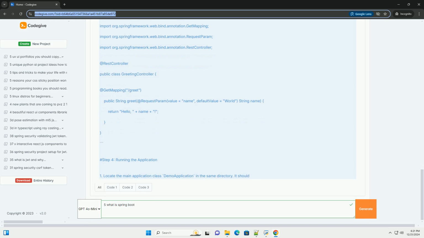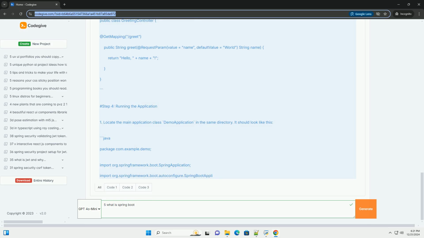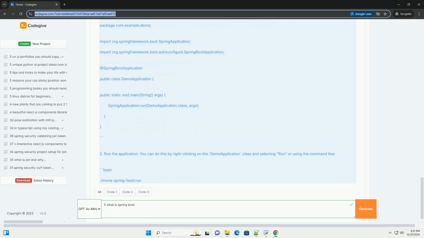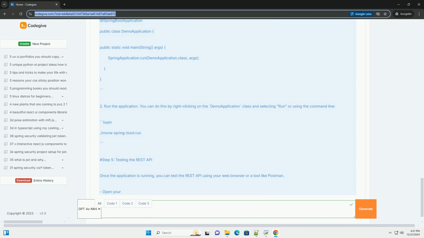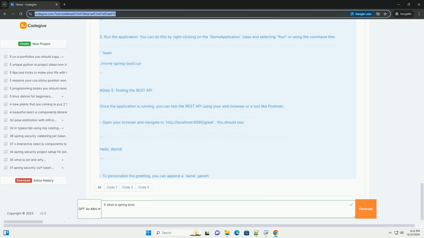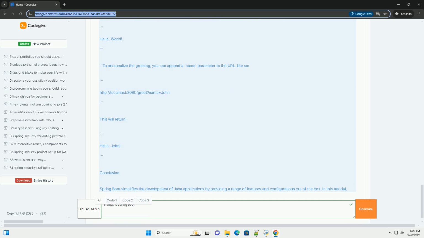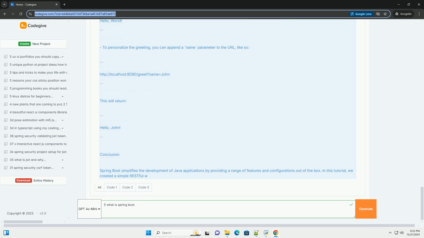1. Convention over configuration. Spring Boot reduces the need for boilerplate code by providing default configurations for common scenarios. 2. Embedded servers. It comes with embedded servers like Tomcat, Jetty, or Undertow, allowing you to run your application without needing to deploy it to an external server. 3. Auto configuration. Spring Boot automatically configures your application based on the dependencies present in the classpath.